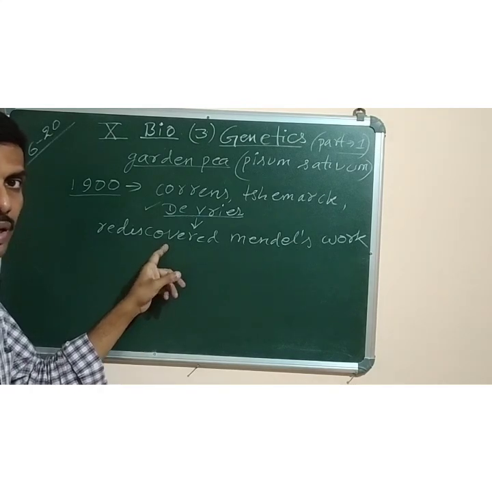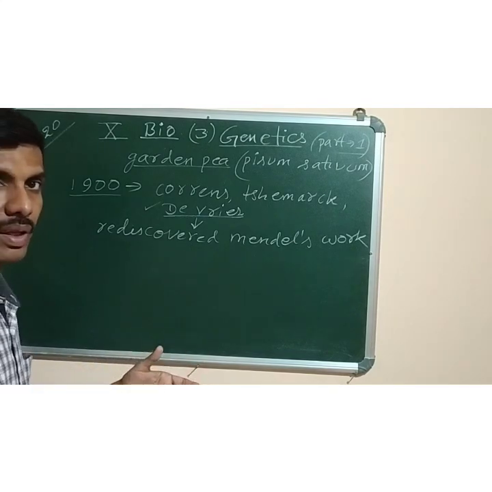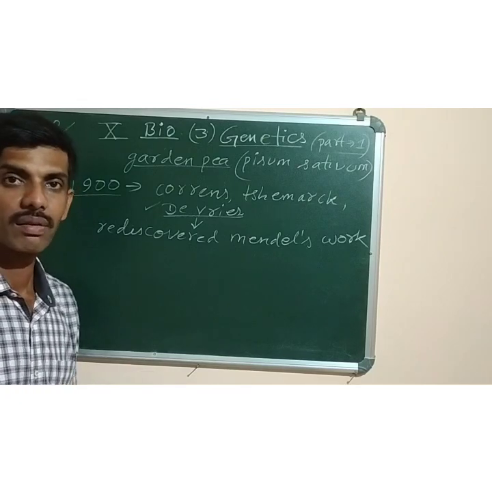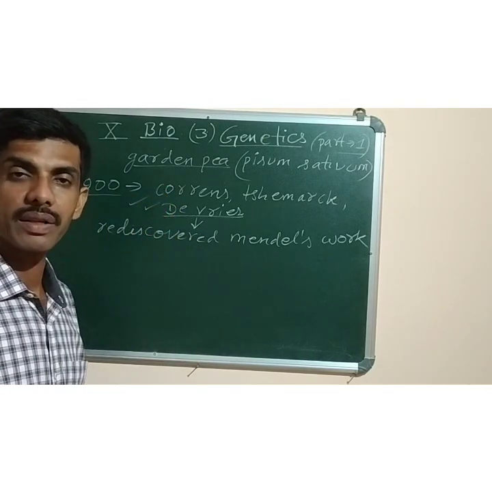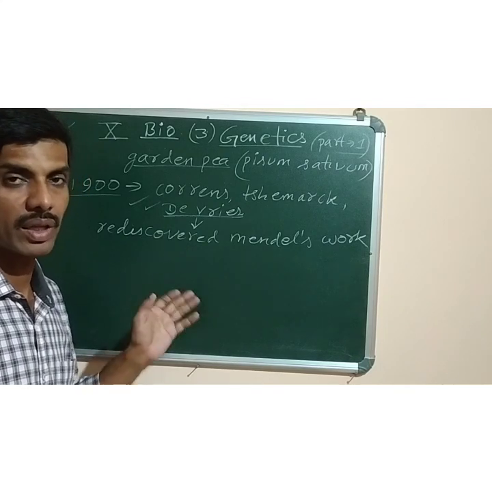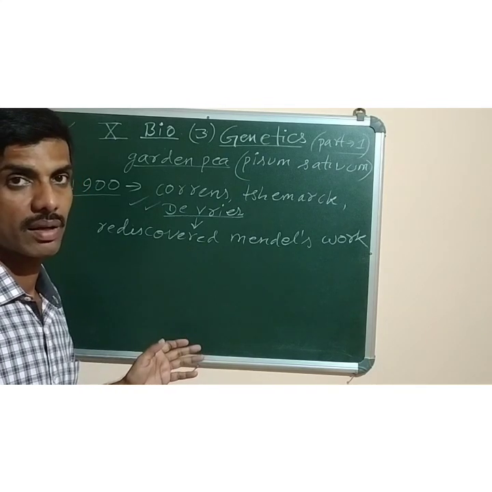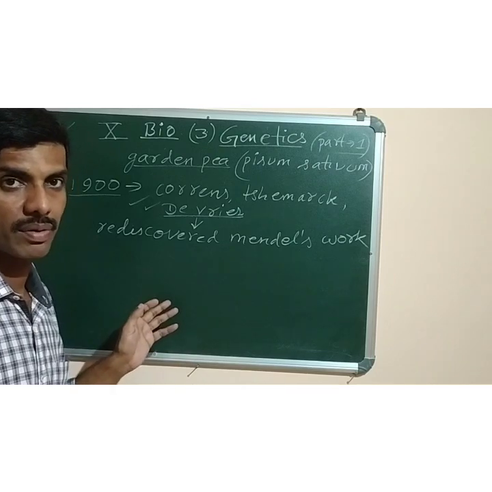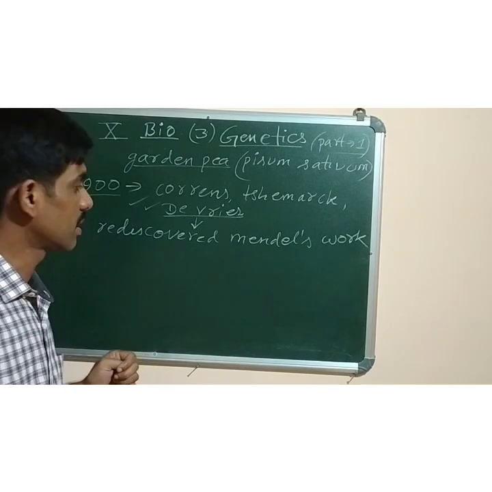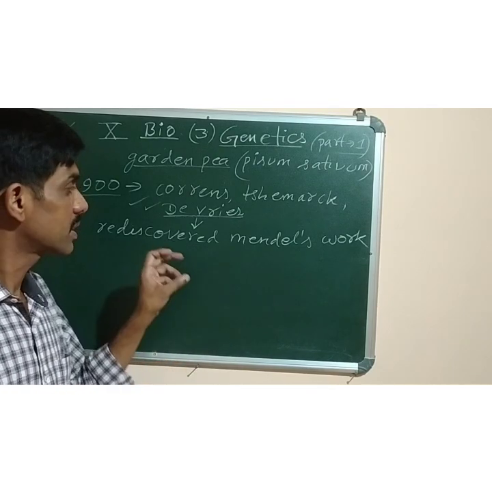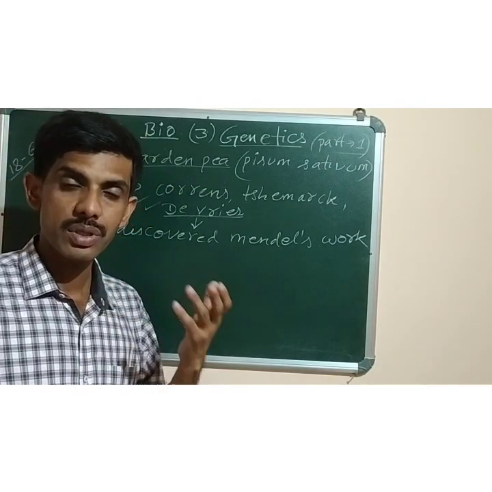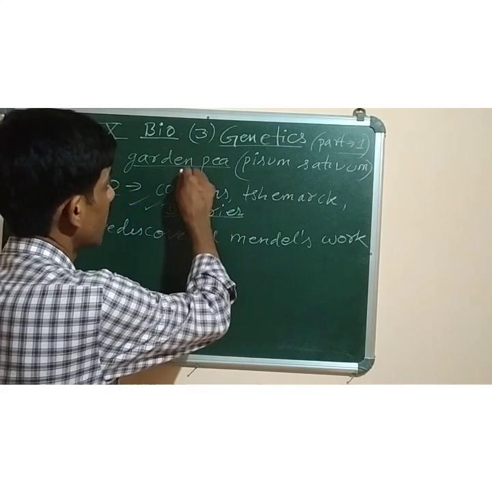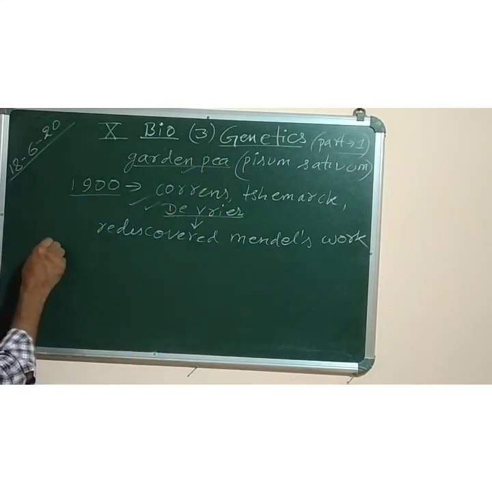Even though they rediscovered Mendel's work, they didn't get any honor for it. They honored Mendel only by regarding him as the father of genetics, because he was the first one, the pioneer, to find out all the details of genetics. Understood now? So this person, Mendel, worked on the garden pea. He chose the garden pea plant. Why? Now we will study the reasons for Mendel's success.